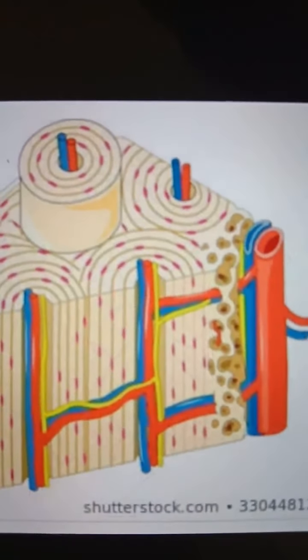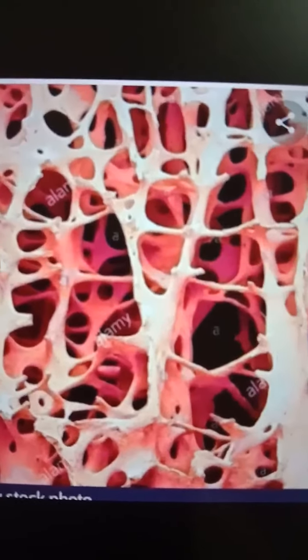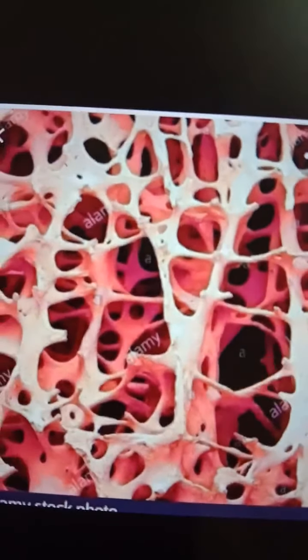Then the cancellous bone, also called the spongy or trabecular bone. It is present at the two ends of the bone, and spaces are present here, and in these empty spaces the bone marrow is located. The plates and rods of bony tissue are called the trabeculae. In some large trabeculae, occasionally, a small Haversian canal system may be present. That is the lamellar structure.